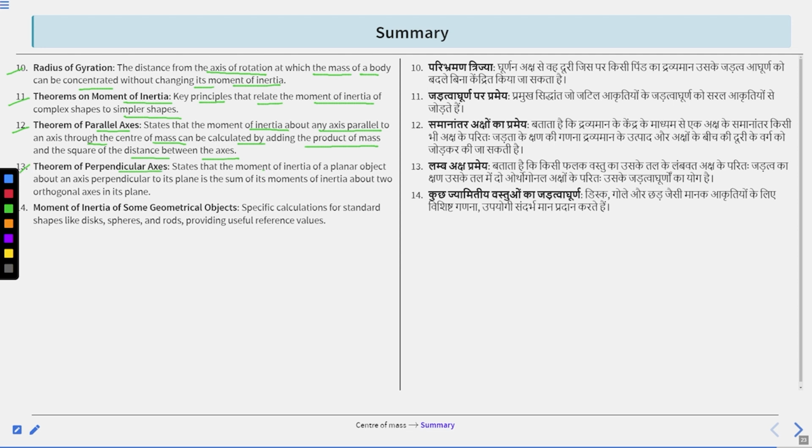13th is theorem of perpendicular axis. It states that the moment of inertia of a planar object about an axis perpendicular to its plane is the sum of its moments of inertia about two orthogonal axes in the plane. And last, moment of inertia of some geometrical objects. Specific calculations for standard shapes like discs, spheres, rods, providing useful reference values.